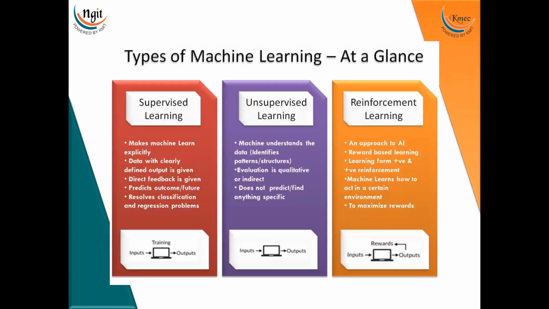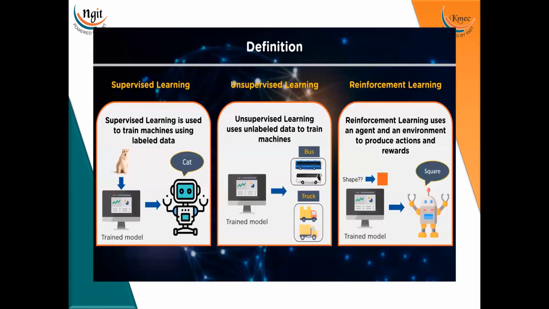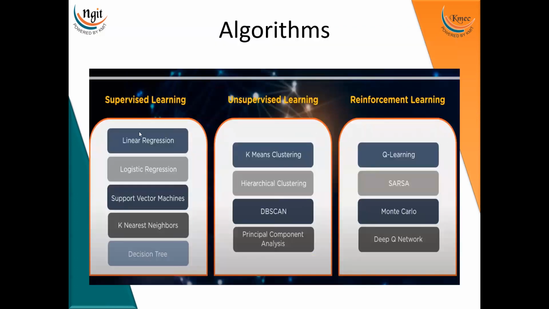Supervised learning, I already told you, makes the machine learn explicitly, and is used to train machines using labeled data. Whereas in unsupervised learning, there is no supervision; it understands the data and uses unlabeled data to train machines. These are some of the popular algorithms: linear regression, logistic regression, support vector machines, KNN, and decision tree come under supervised machine learning. K-means clustering, hierarchical clustering, principal component analysis, and DBSCAN come under unsupervised machine learning.